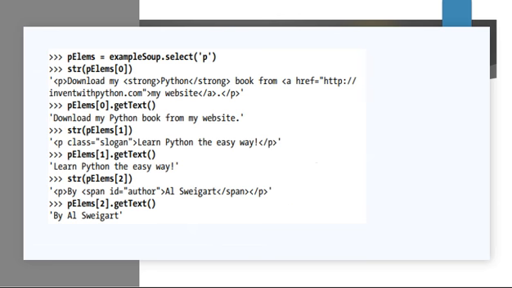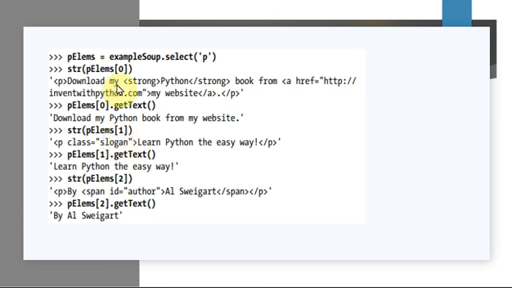Next, you have one more example, wherein you're passing p. So p is nothing but your paragraph, right? So select gives us a list of 3 matches which we can store using p elements. So here our tag is named as p elements. Okay. So using string, as we said in the previous example, when you give str, it is going to give you the complete starting as well as ending tag. P elements of 0, then the next one is p elements of 1, p elements of 2.